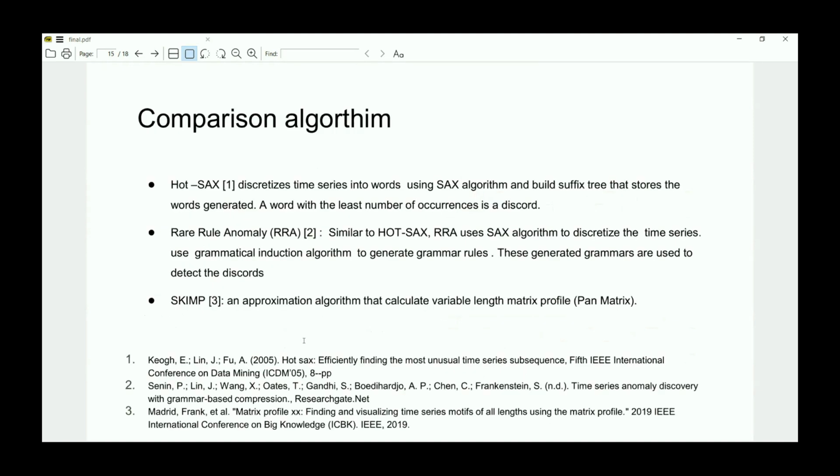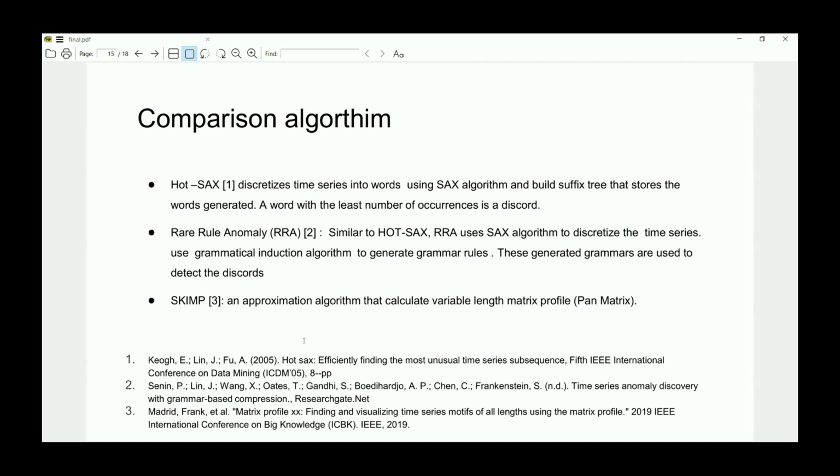We compare our approach with other algorithms. The first are HOT SAX and rare rule anomaly. They are similar in that both discretize the time series using SAX, but the way they detect the discord is different. HOT SAX uses a suffix tree, while rule anomaly uses generated grammar rules.